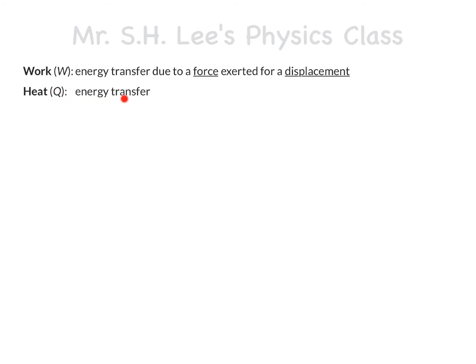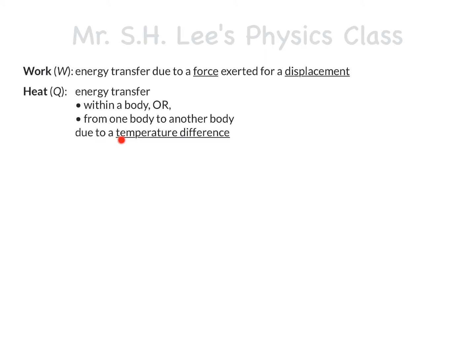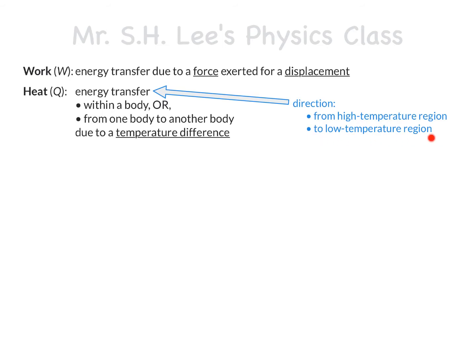It is a transfer of energy within a body or from one body to another due to a temperature difference. And the direction of such an energy transfer called heat is always from a higher temperature region to a lower temperature region. So once again, both work and heat refer to the energy transfer, but work is due to a force exerted over a displacement, while heat is due to a temperature difference. As they are both energy transfer, they both bear the units of energy, joule, written as capital letter J in short.